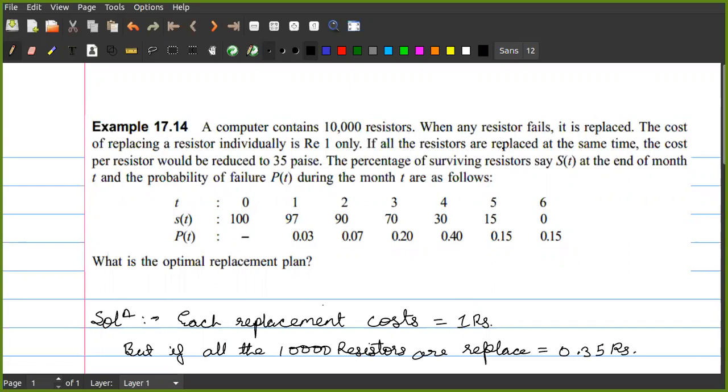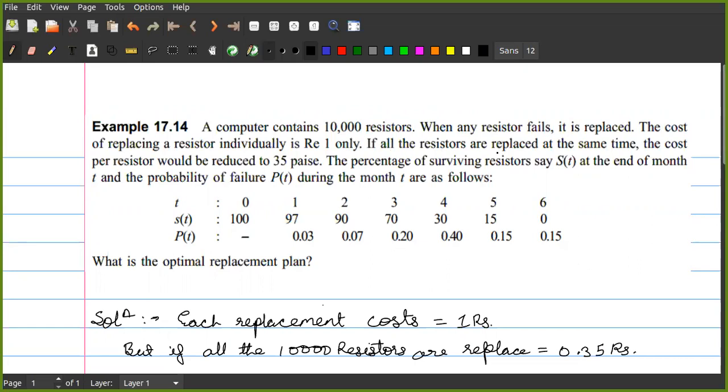If it is replaced, the cost of replacing one resistor individually is 1 rupee only. If you replace one resistor, you are charged 1 rupee. If you replace a second resistor, you are charged again 1 rupee, so the total cost is 2 rupees. Third resistor 3 rupees, fourth resistor 4 rupees, and so on. I'm talking about the total cost. So 1 rupee, 2 rupees, 3 rupees, 4 rupees, and so on. Individually, it is 1 rupee only.